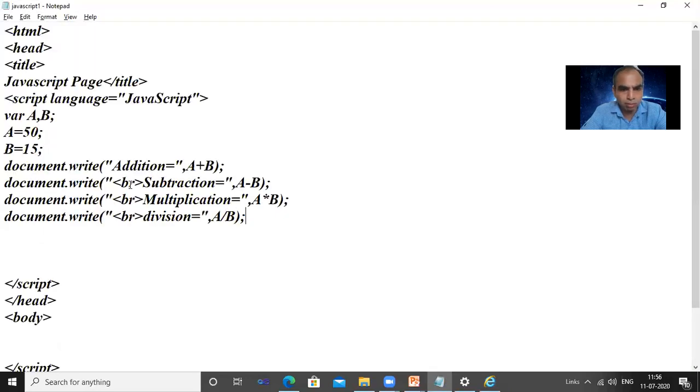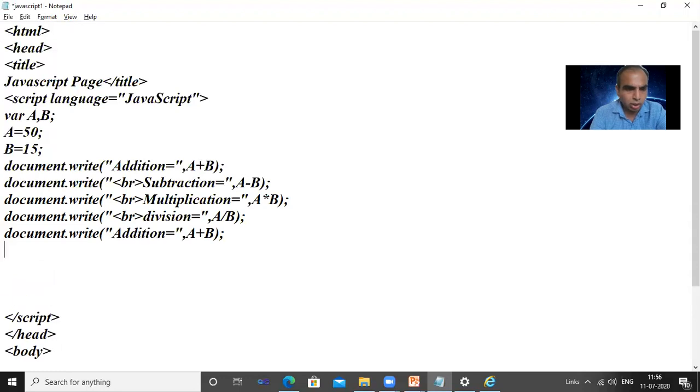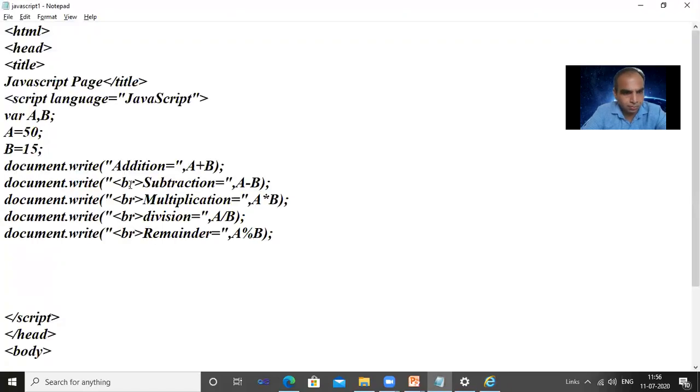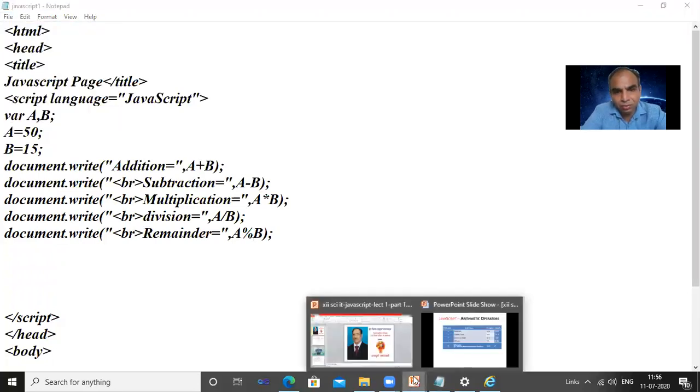One more remains, that is the modulus sign. Again we are using document.write, inside that break, and then remainder is a percentage b. File save, refresh, see that remainder 5. 50 divided by 50, the remainder means remaining value, it is 5. Got it? So this way we can use the operator example. Now continue.